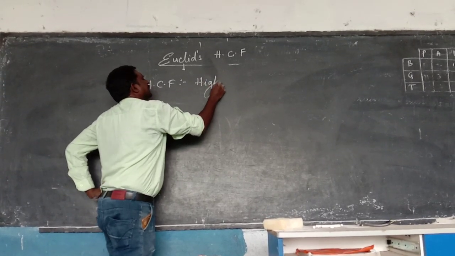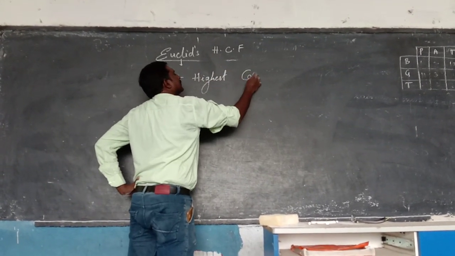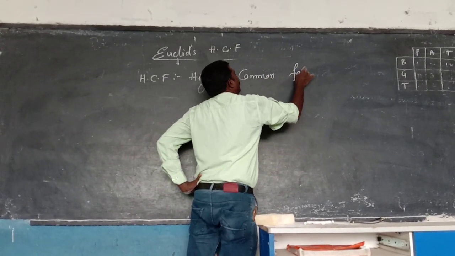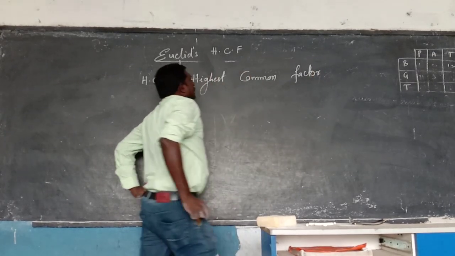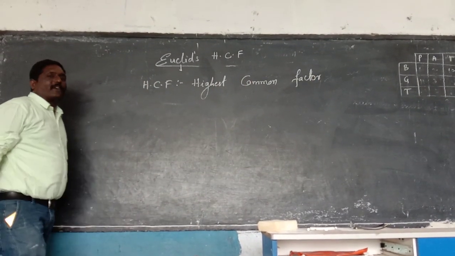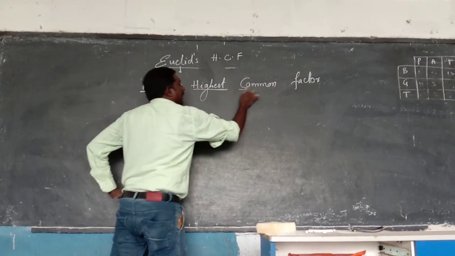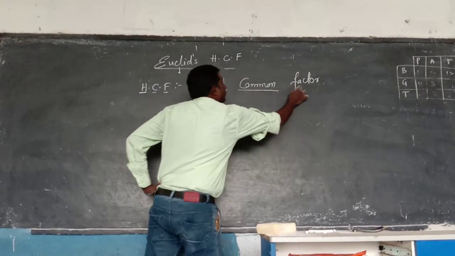H means highest, C means common, F means factor. Highest common factor.